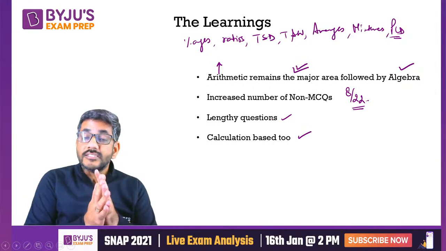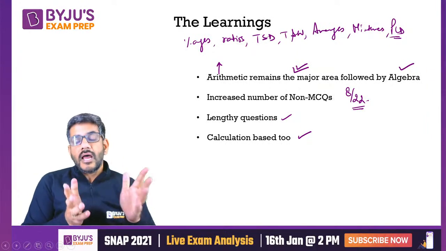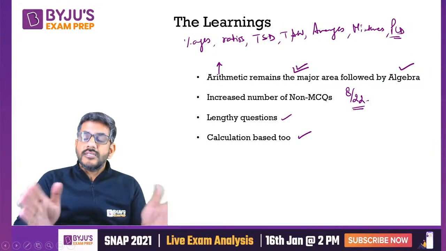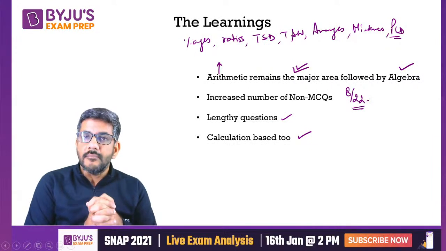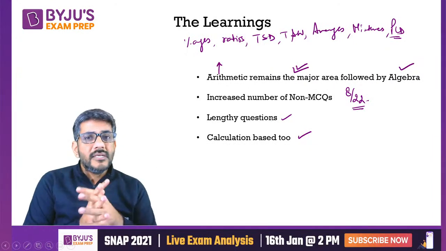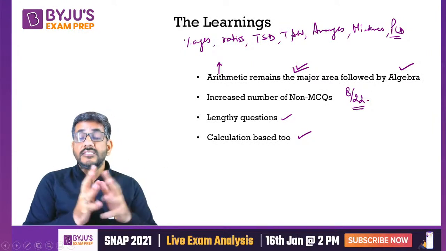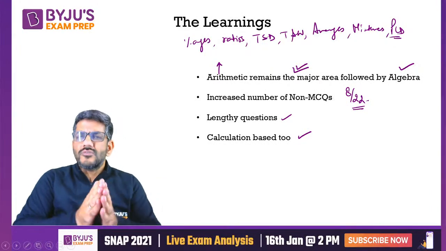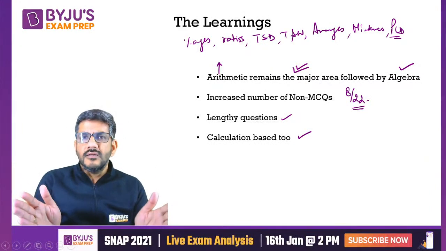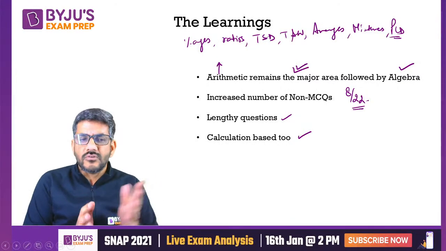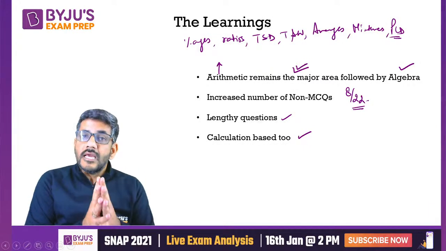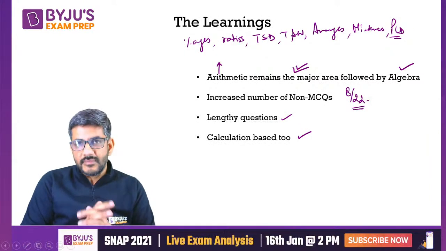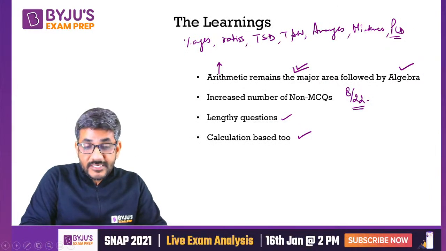Okay. Next thing, calculation based too. I mean, this again was a surprise this year for me. So when I appeared for CAT 2021, I just saw that some of the questions required a lot of calculation. Though there is an on-screen calculator given to us, हमेशा ये होता है हमारे पास, लेकिन कैलकुलेशन बेस्ड क्वेश्चंस नॉर्मली वो आपसे एग्जाम में नहीं पूछते हैं. This year they asked calculation based questions, I mean questions in which long calculations were needed. Of course, not very long. Not that you had to calculate something divided by something up to 3 decimal places or 4 decimal places. वैसा भी नहीं हुआ. लेकिन calculation based questions इस तरह के आए जितनी लंबी calculation पहले कभी नहीं पूछी गई हैं. This time they asked.